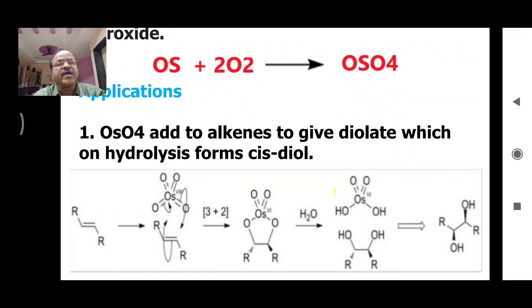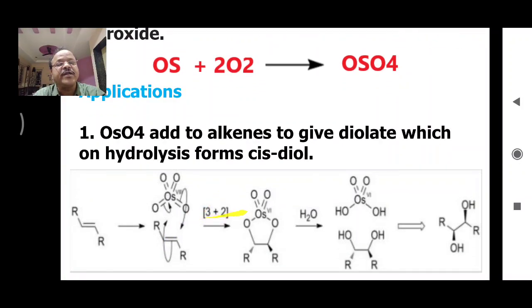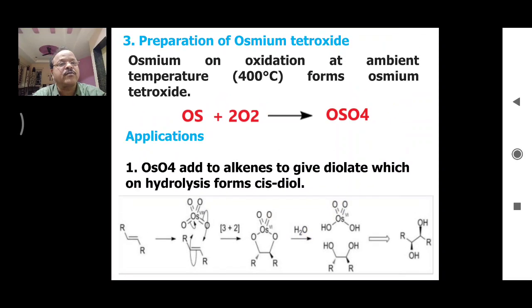Now let me zoom in on this reaction. This is the alkene, and this one is osmium tetroxide, which is adding across this double bond. This is a 3 plus 2 cycloaddition reaction. This adduct is formed, which on hydrolysis forms a cis diol. Cis means on the same side, di means two, ol means OH groups. Two similar OH groups are present on the same side, hence it is called a cis diol.